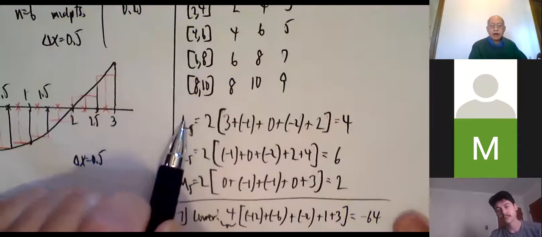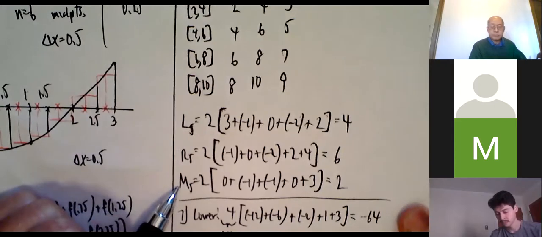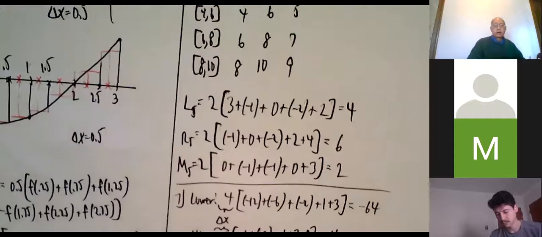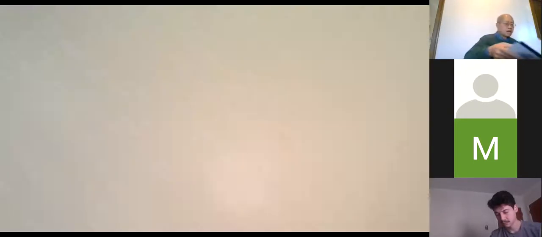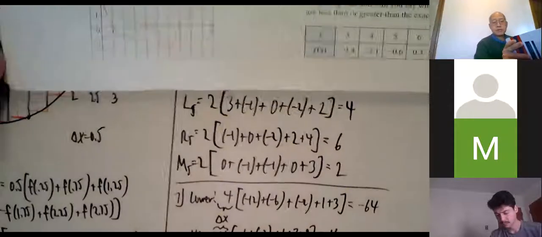So I'm computing L5, R5, and M5. It's a little bit out of order, but you get the idea of these. We're doing a bunch of base times height stuff. Remember, some of the heights are really depths. Oops, I lost this picture.